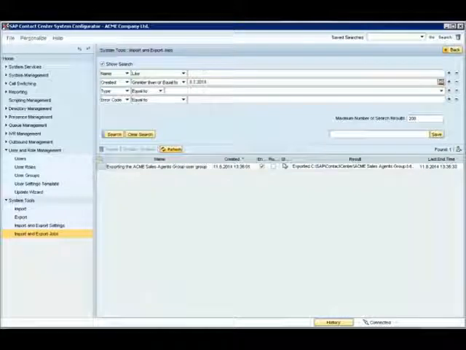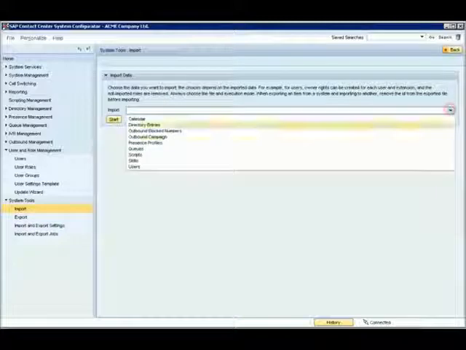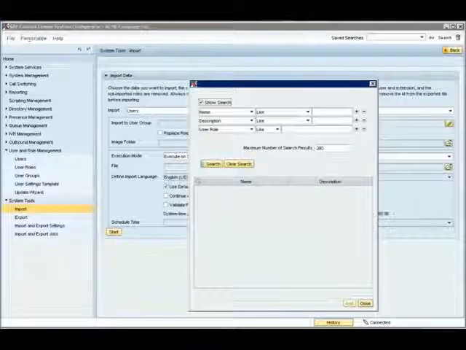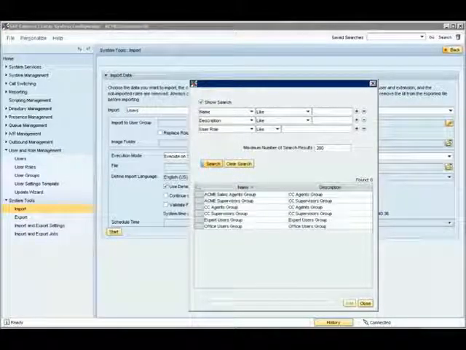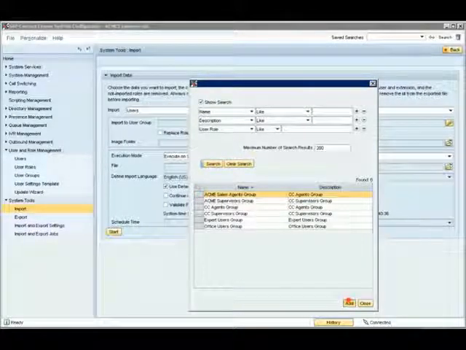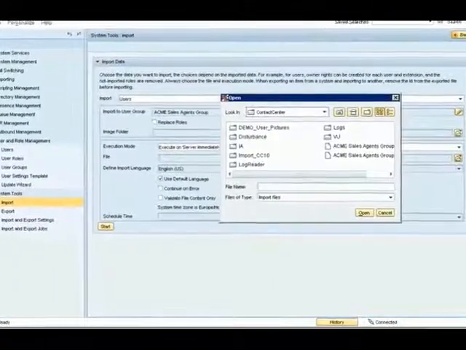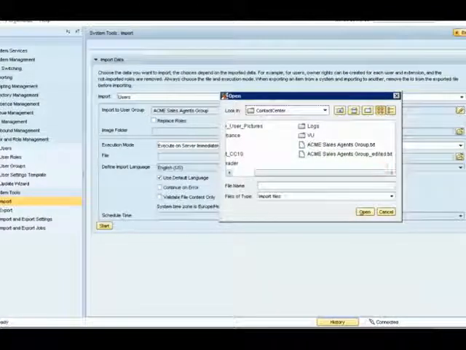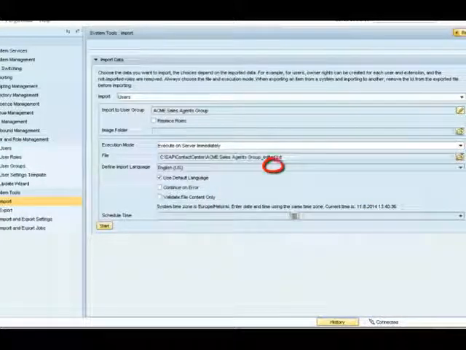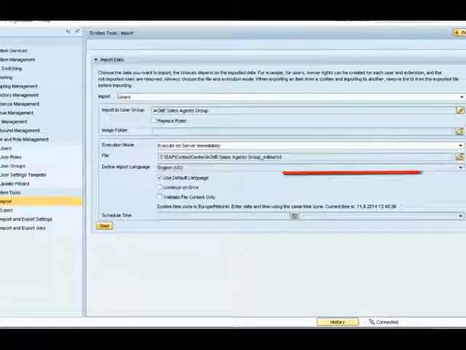Jumping back to System Configurator, we go to Import. From the pull-down menu, we choose to import users. We click the Import to User Group button, do a search, choose Acme Sales Agents Group as the target, and click Add. We click the Folder button and choose the freshly edited file to be opened. By pressing Start, we initiate the job. We don't need to see the job details, so we click Cancel.